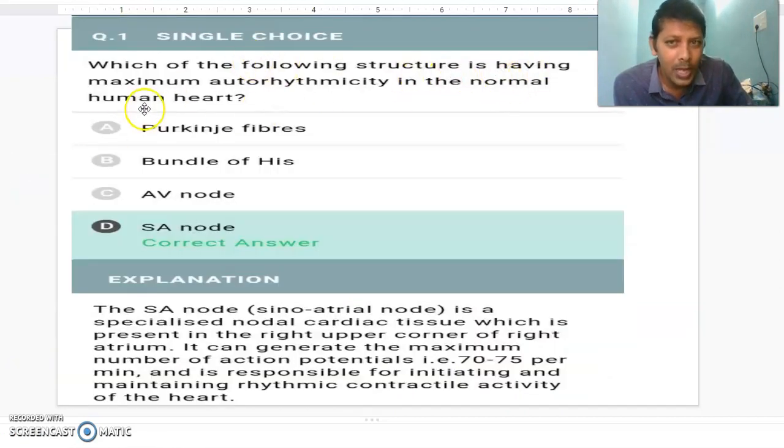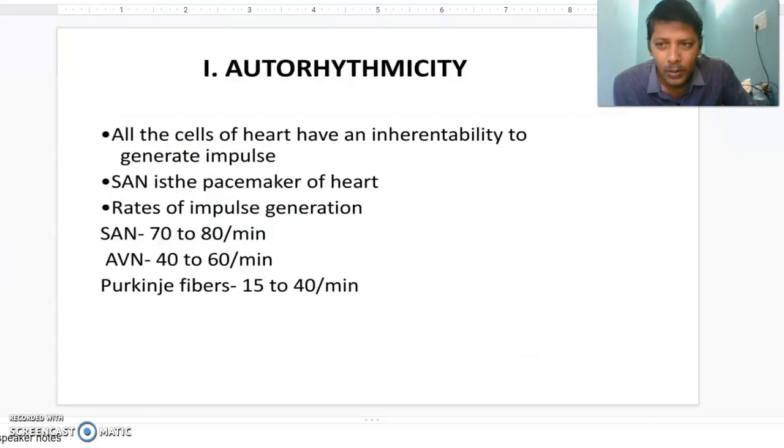Which of the following structures has maximum autorhythmicity in the normal human heart? In the normal human heart, all the cells of the heart have an inherent ability to generate impulses. SAN is the pacemaker of the heart. Rates of impulse generation: the sinoatrial node can generate 70 to 80 action potentials per minute. AV node can produce 40 to 60. Purkinje fibers also can produce, as per NCERT textbook, 70 to 75 here. And Purkinje fibers are also able to produce.